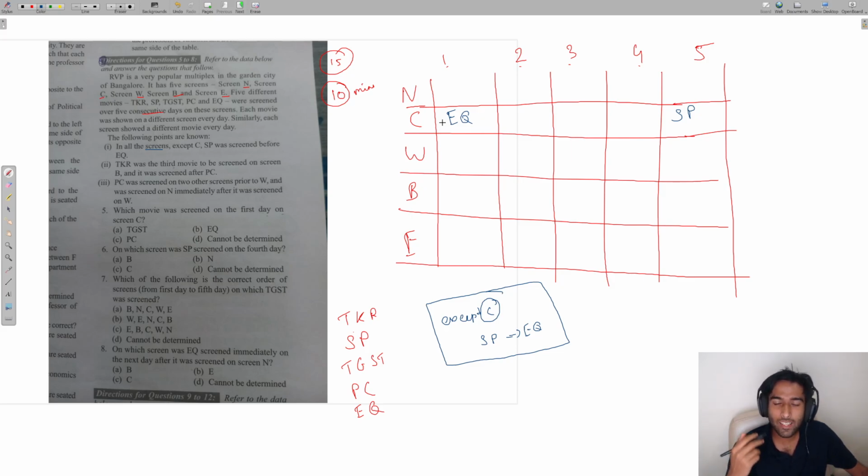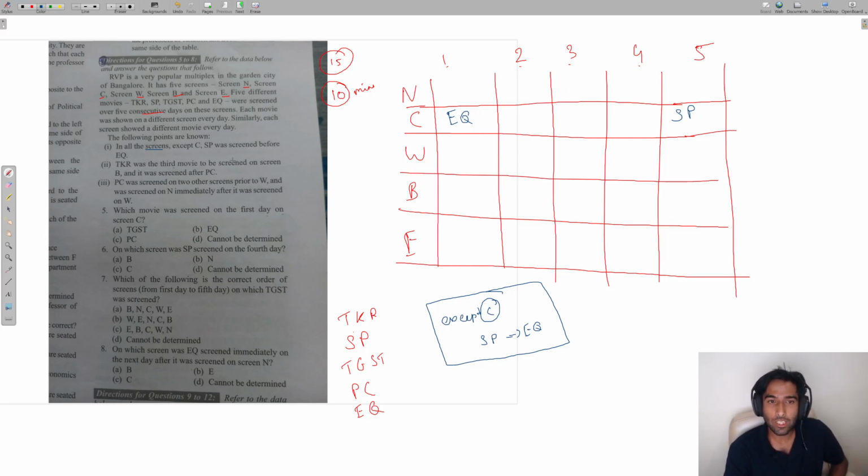It's not necessary that you have built that capability right now, but that is the end goal which you need to reach. And on the rest of the days, of course, SP and EQ are going to be together.